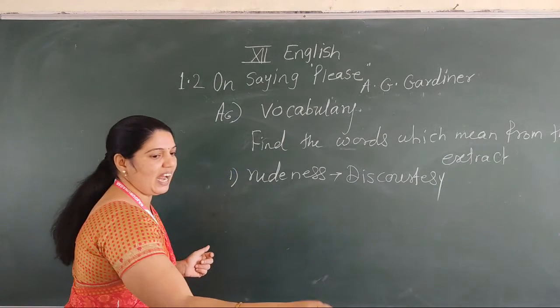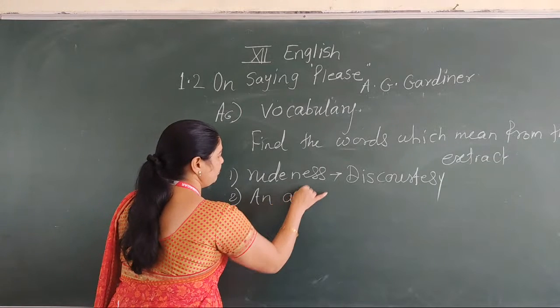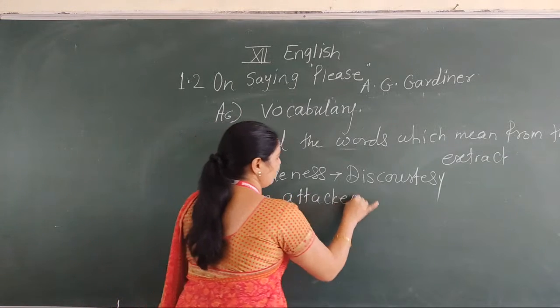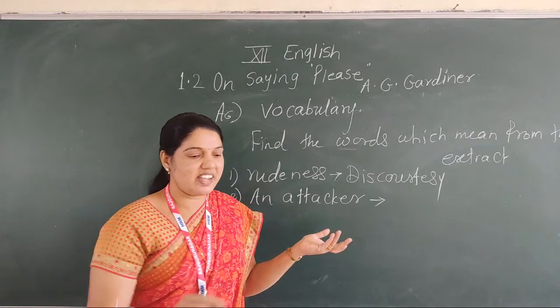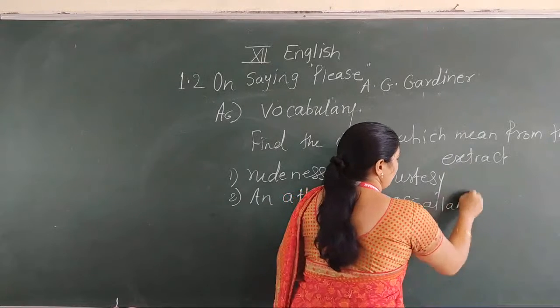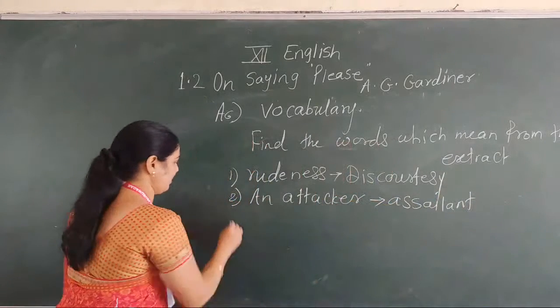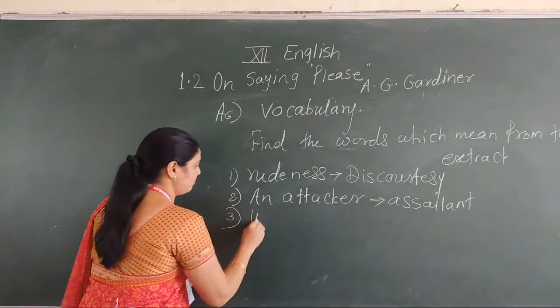Second one, an attacker. Here is one word, assailant. Assailant means attacker.